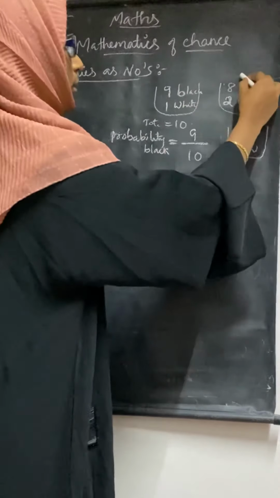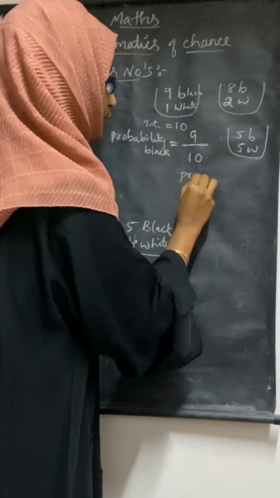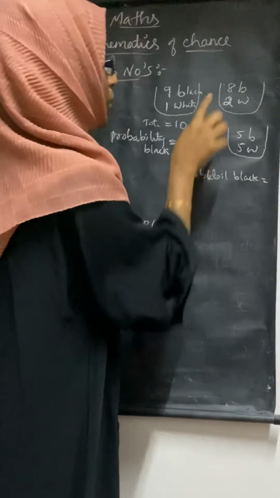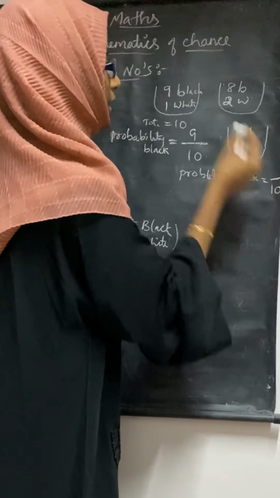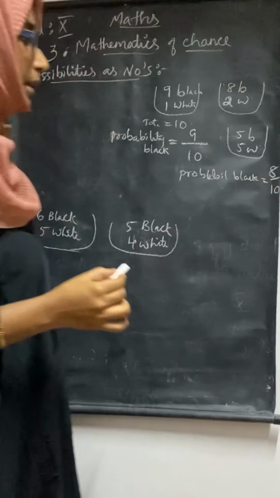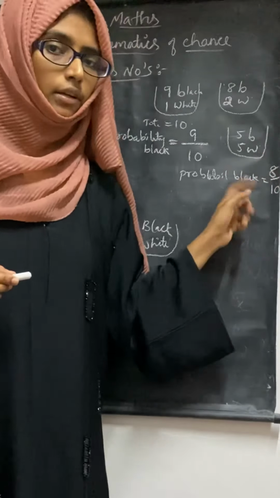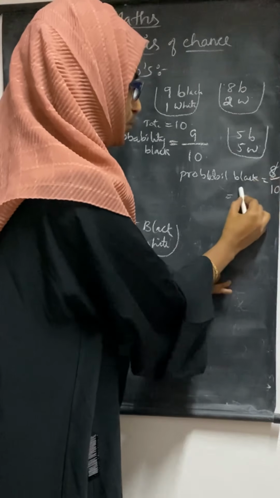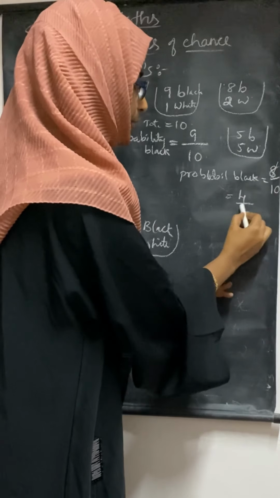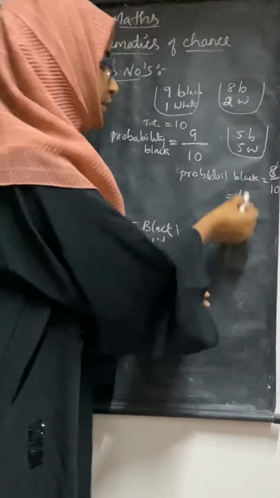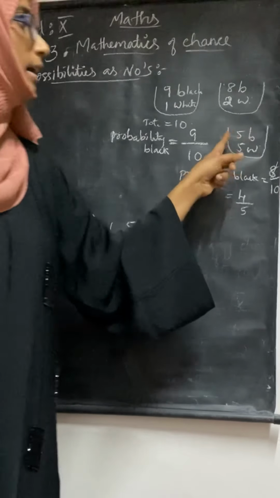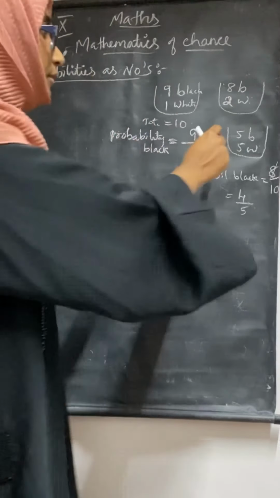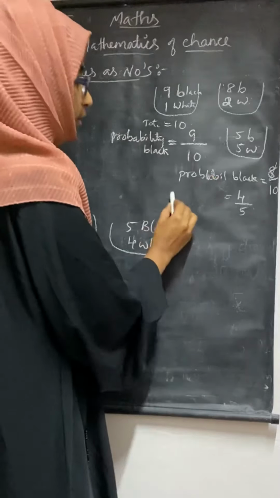Here, probability of black can be written with the total number 10 in the denominator, and black is 8, so this can be written as 8 by 10. You can also make it shorter by dividing by 2, and you will get 4 by 5. This is the probability of black from this box. And here there are 5 black and 5 white, so the chances, meaning probability, will be 50-50. So what is the probability there?